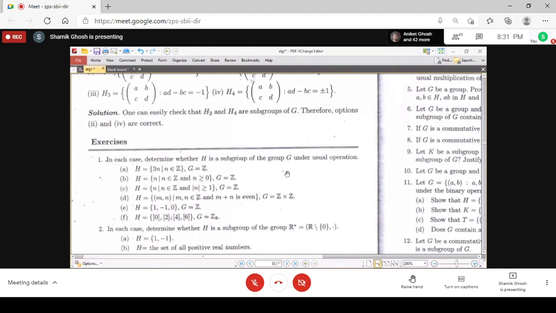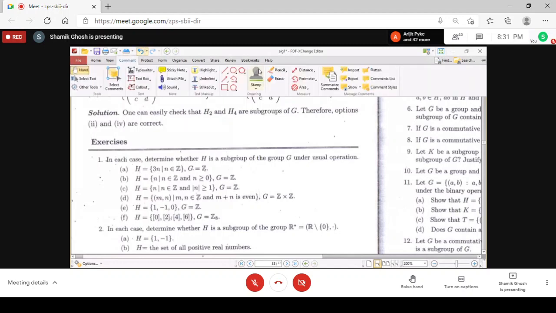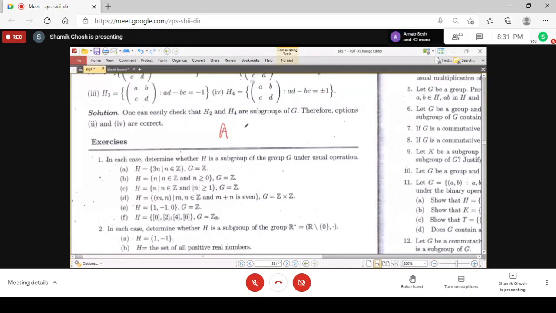If you have a one-to-one mapping, obviously G has at least that many elements. It is obvious. If you have two sets, and a one-to-one map from one set to the other, and the second set is infinite, then obviously the first set is infinite. It has nothing to do with groups.